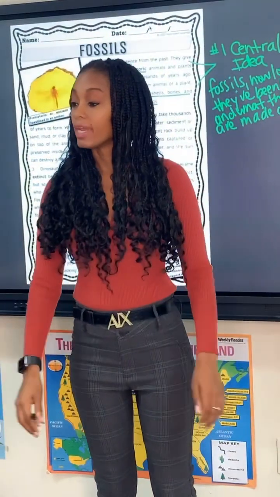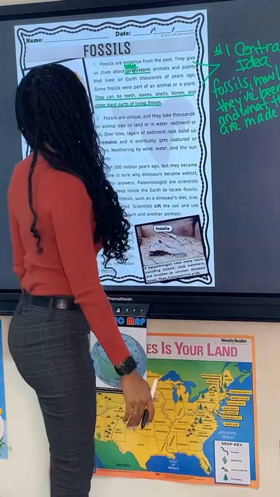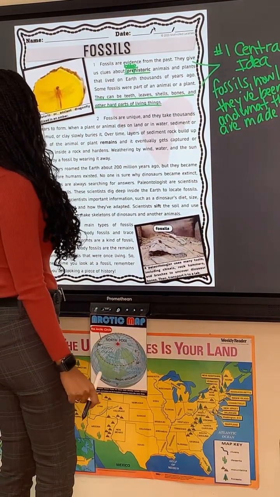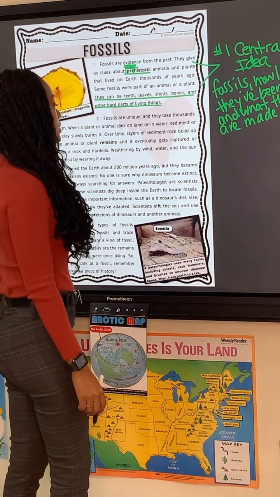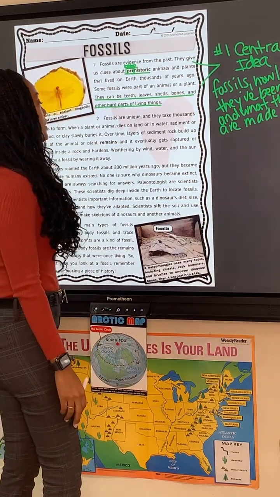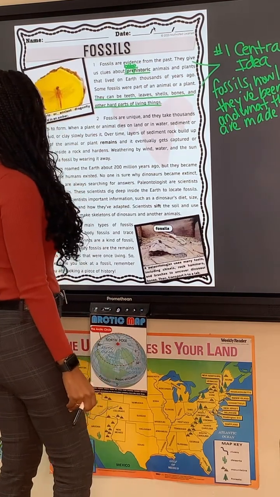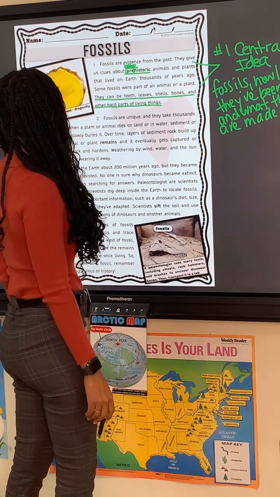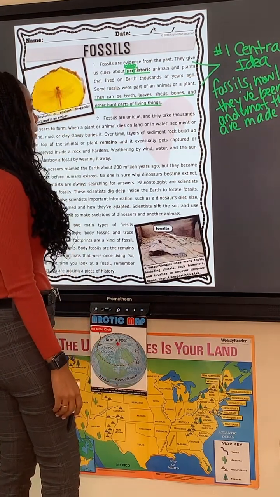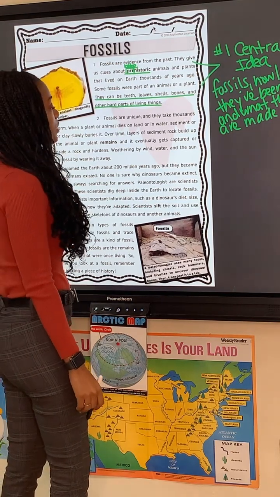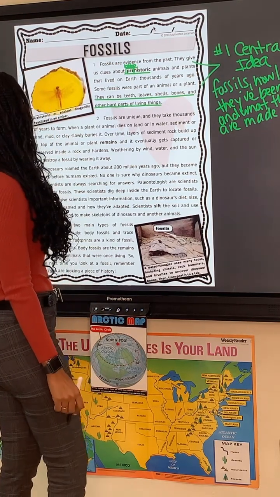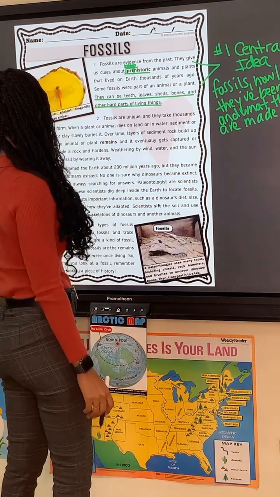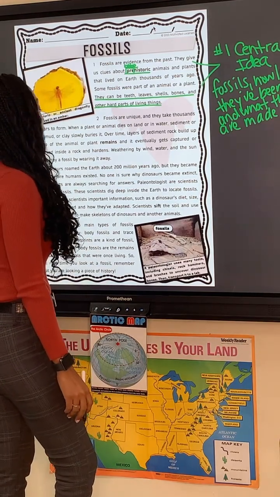Excellent. Let's go ahead and read paragraph 2. Here we go. Fossils are unique and they take thousands of years to form. When a plant or animal dies on land or in water, sediment, or sand, mud, or clay slowly buries it. Over time, layers of sediment rock build up on top of the animal or plant remains, and it eventually gets captured or preserved inside a rock and hardens. Weathering by wind, water, and the sun can destroy a fossil by wearing it away.